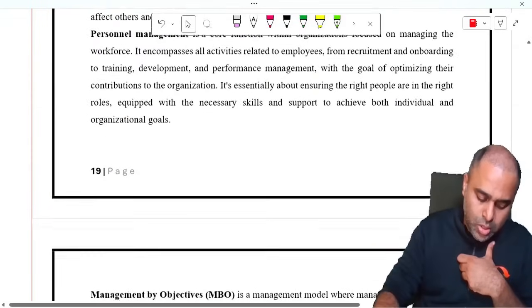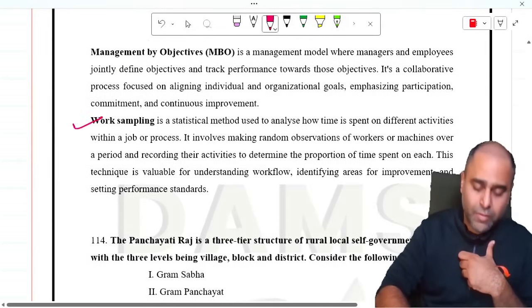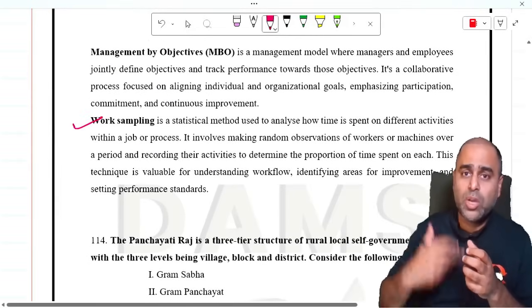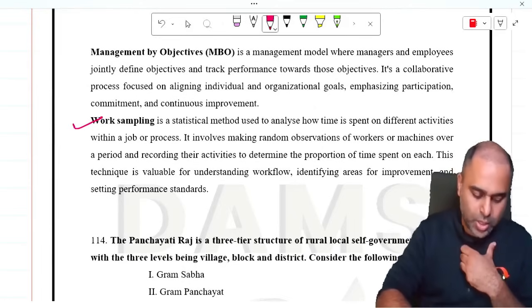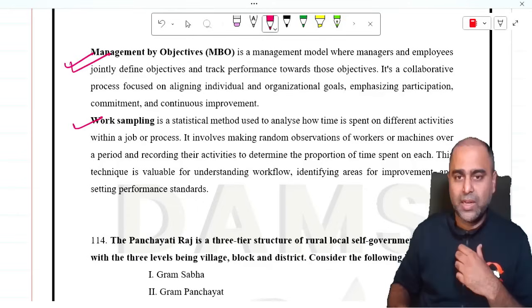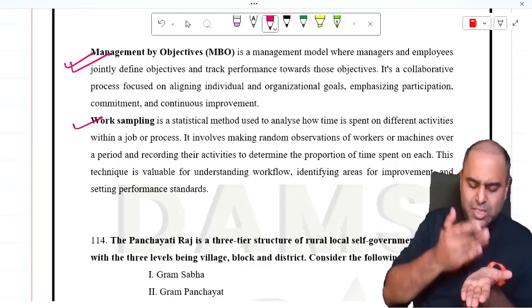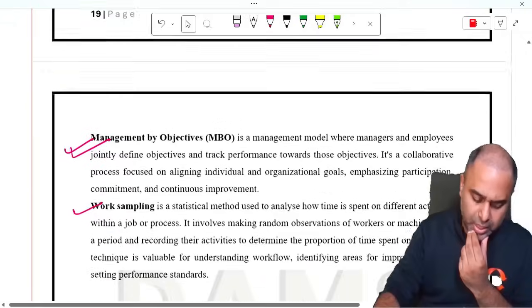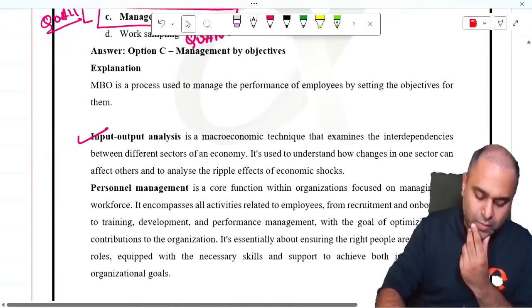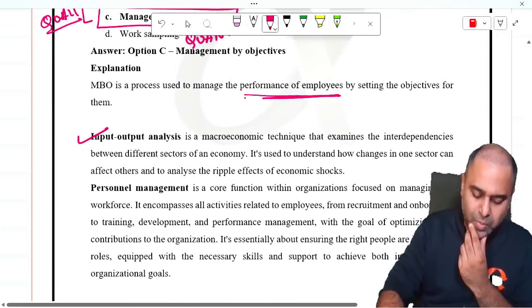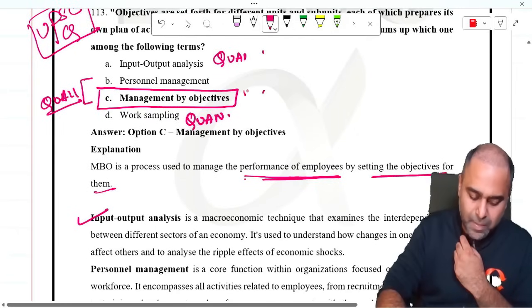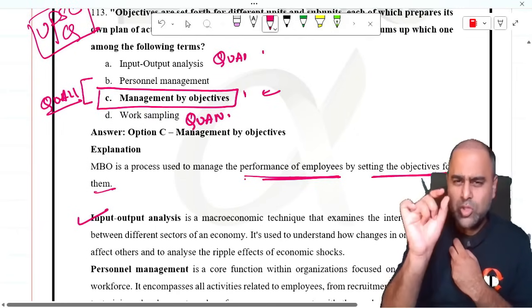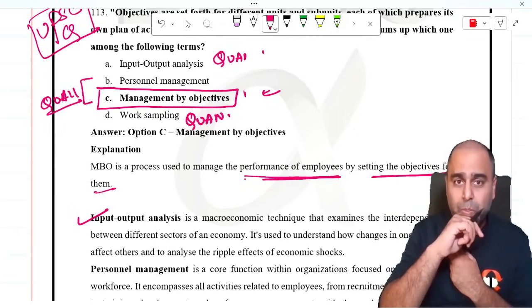You also know what is work sampling, where we quantify the amount of work. ठीक है? So two quantitative methods, it is there in your note. Management by objective. In this, each task is broken into छोटे components. So in MBO, we manage the performance of employees by setting objectives, and that's the reason, guys, it is called management by objectives. So small objectives are put up.